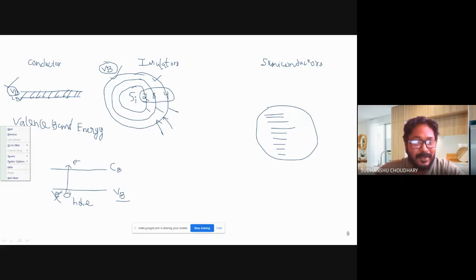So that means conduction band energy is the energy level which is acquired by an electron when it moves from valence band. Whenever an electron moves from valence band, it will always go to the conduction band. So conduction band is the energy level which an electron acquires when it moves from valence band to this energy level. Now the question is why it will move. Why will this electron move from valence band to conduction band?